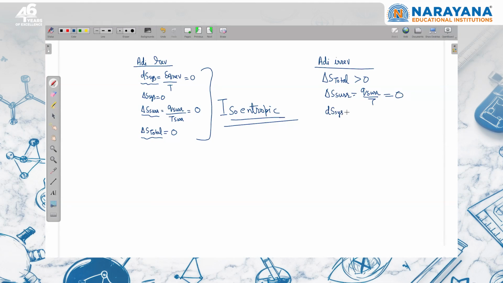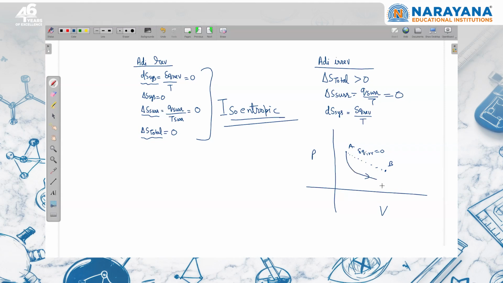The entropy change of the system can be written as del Q reversible upon T. I cannot put del Q here because in this process I am moving from A to B on the pressure versus volume graph. I know that dq irreversible is equal to 0. But whenever I have to calculate entropy change, I will choose a path which is reversible. So I am choosing another path.